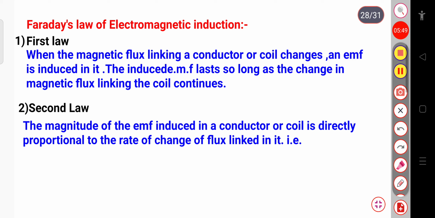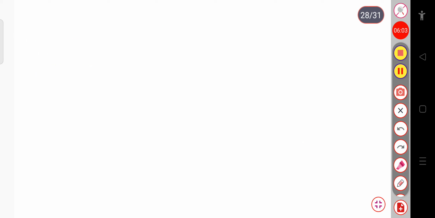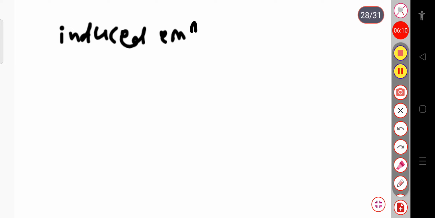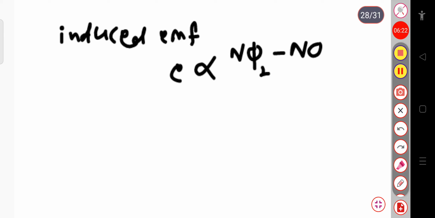So the induced EMF, suppose E, is proportional to the rate of change of flux, that is d phi by dt, or simply n phi 2 minus n phi 1 divided by t.